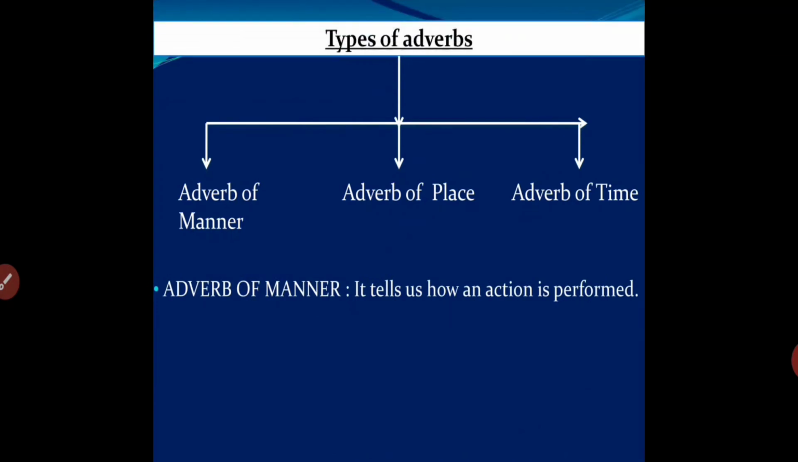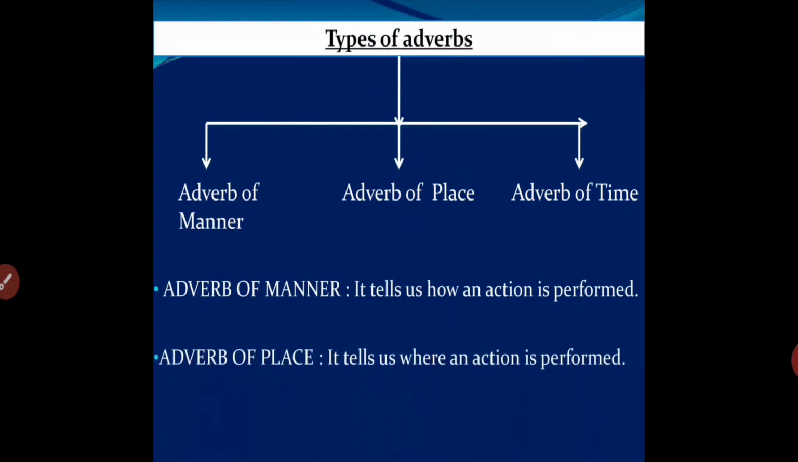Next one is adverb of place. Adverb of place tells us where an action is performed. If somebody asks you where do you live, the person is asking your place, right? So where means adverb of place. Where is the bird flying? The bird is flying above. If I say above, I am locating a place. If I say air is everywhere, so where is air? It is everywhere. So everywhere will be your adverb of place.